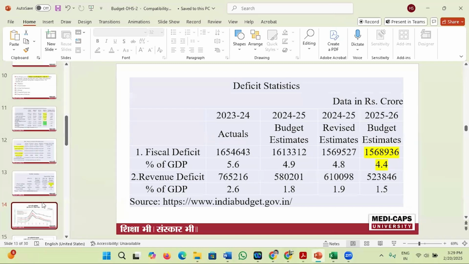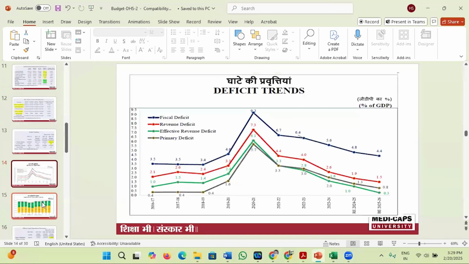The next is, if you see the deficit trend, it shows that it is declining. In the era of COVID, in 2021, it was high, 9.2% fiscal deficit. It was the requirement of that time. But as time passes, from 21-22, 22-23, up to 25-26, the fiscal deficit, revenue deficit, effective revenue deficit, and primary deficit are all decreasing. So it is a good sign for the Indian economy.